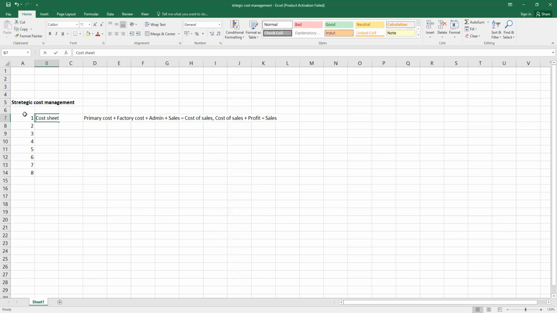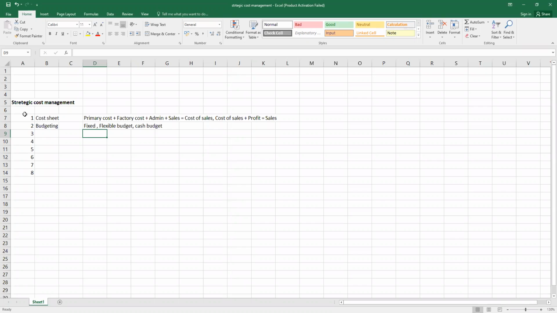After the cost sheet, we should know about budgeting. If you remember, we have done the fixed budget, flexible budget, then cash budget, right? So yes, these cases are based on strategic cost management. What do you mean by strategic cost management?